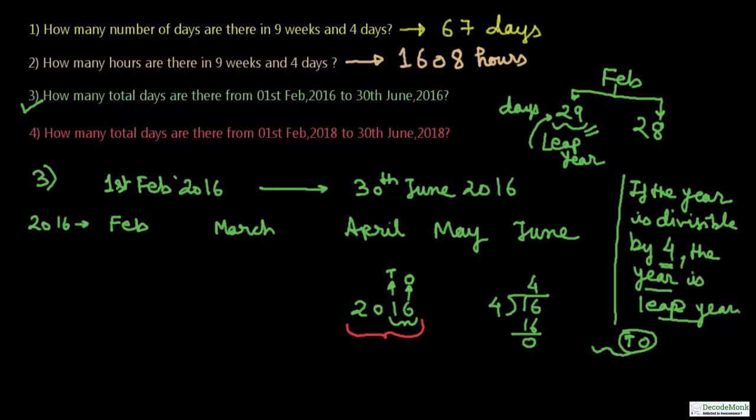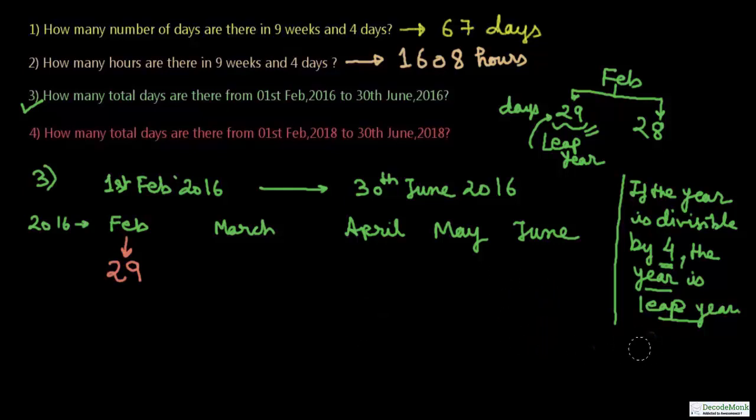So we can say that the number of days in February in the year 2016 is 29. I hope you have understood how we have arrived at the figure 29. Let me rub out the unwanted portion now.